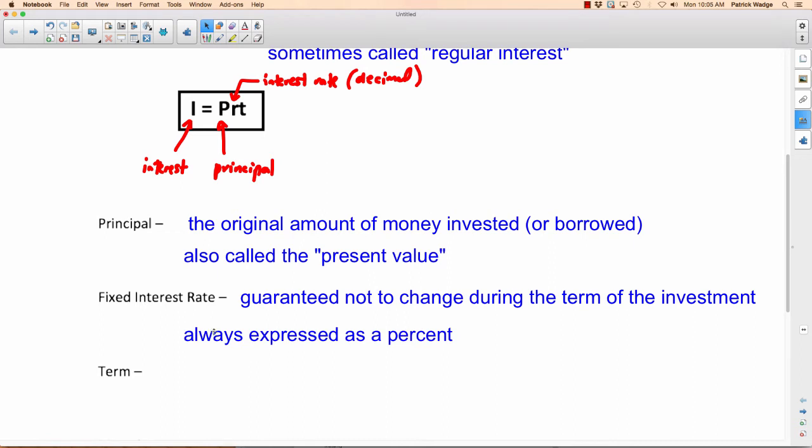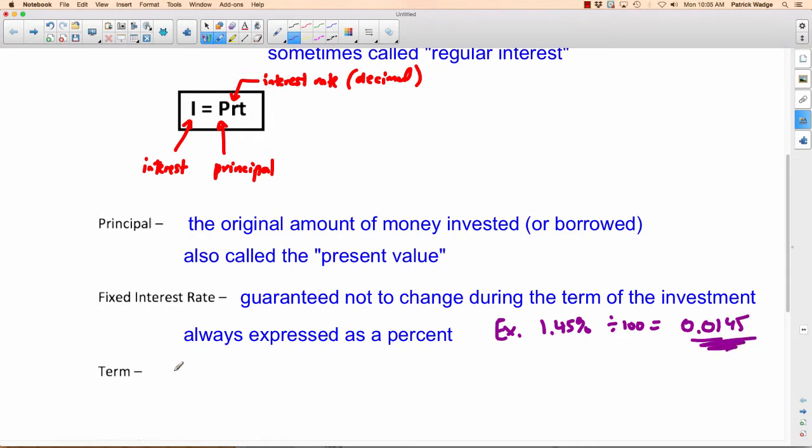Okay, and the interest rate, as I said, it's always expressed as a percent. It's always going to be given to you as a percent. So for example, they might tell you that the interest rate is something like 1.45%. But then when you want to use the formula up here, you wouldn't put 1.45, you change it to a decimal. Do you know how to change it to a decimal? You divide it by 100. Or if you want, you move the decimal spot over 2 spaces to the left. So I'll write down here divided by 100, and if you divide by 100 you get 0.0145, and that's the value that you would put into the formula up here.